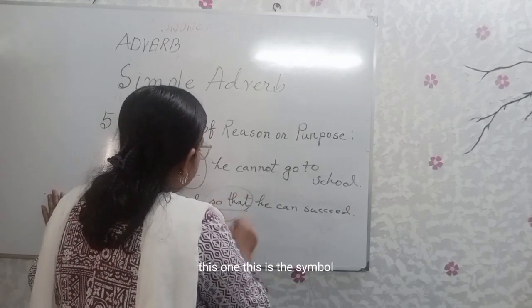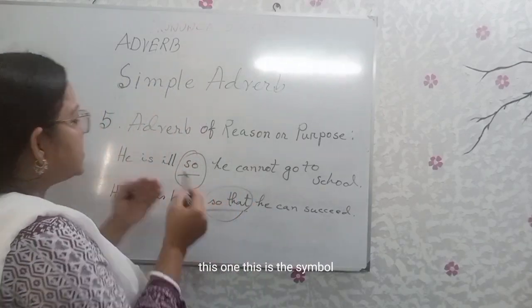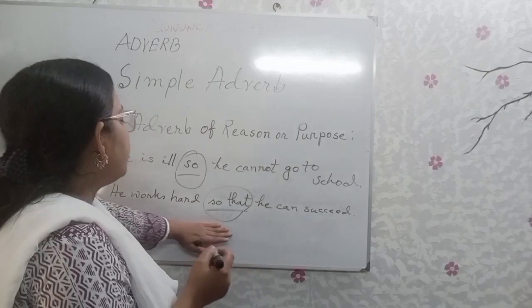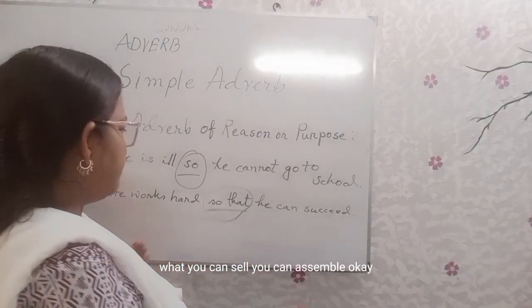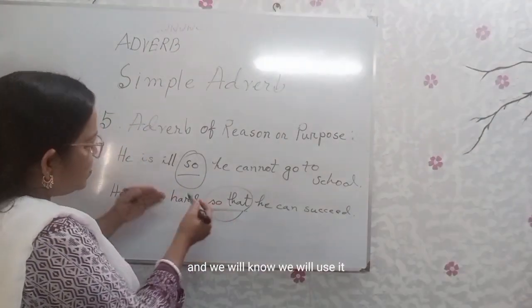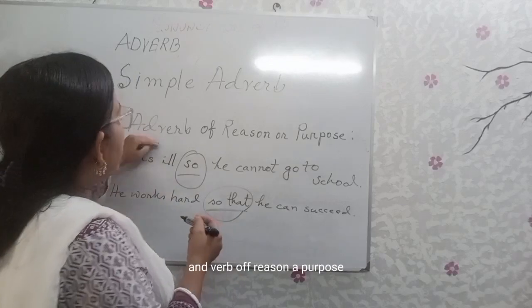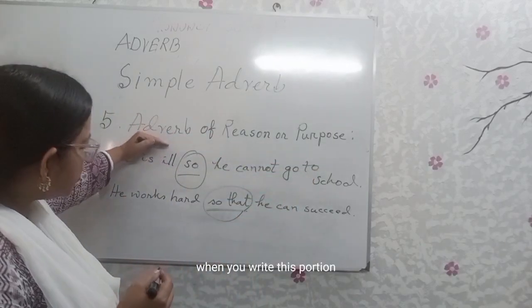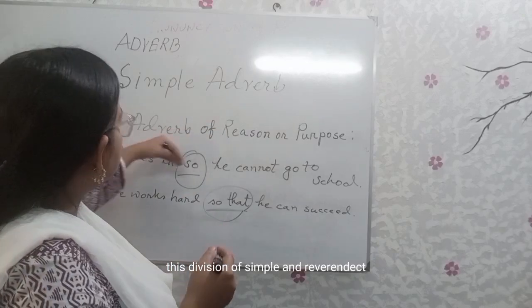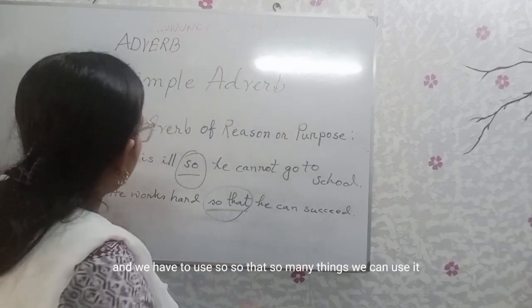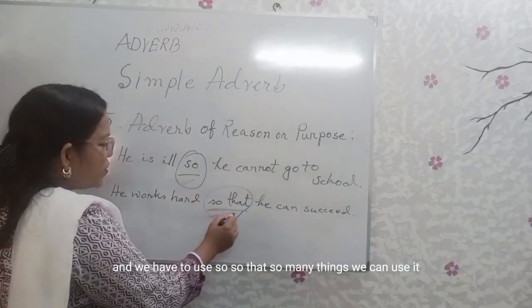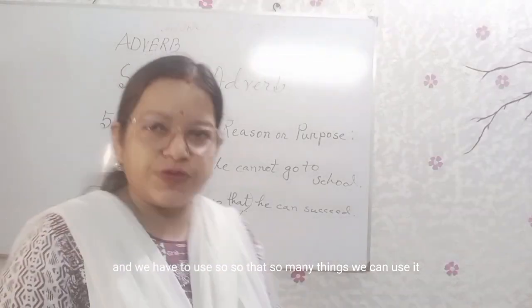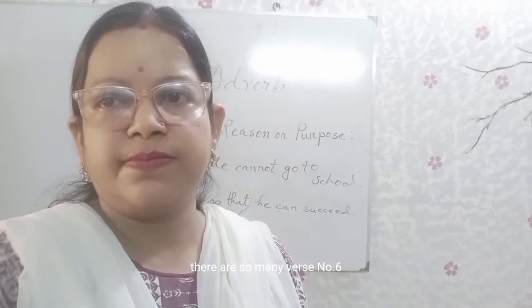This is the symbol, and we will use it for adverb of reason or purpose. When we write this division of simple adverb, we have to use so that, and so many other things we can use.